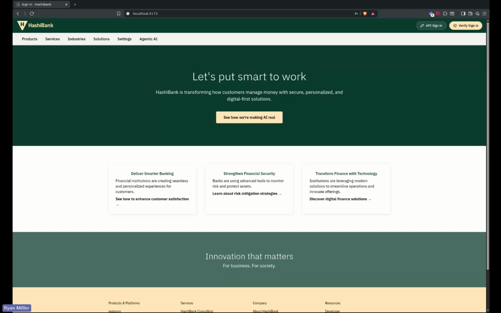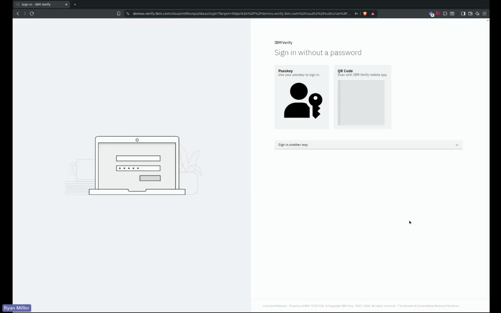This person has approved the agentic agent to do this kind of thing. Okay, and we're going to see that here in action. So the first thing I need to do is sign in, and I'm not going to take you through all the sign up and sign in and passkey registration stuff because most of us know what that looks like, right? So I'm just going to log in with the passkey.